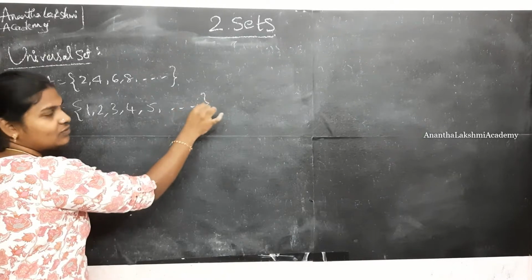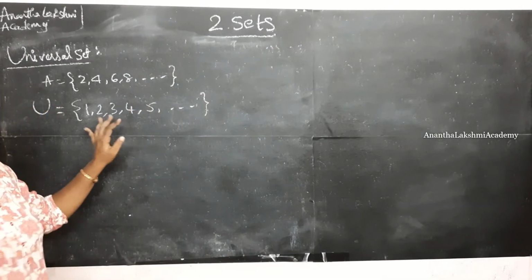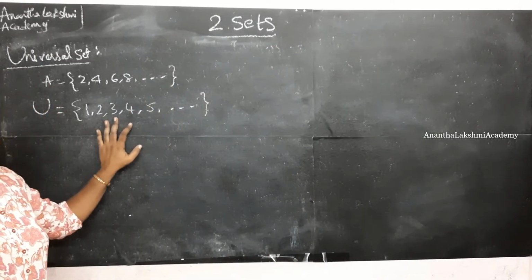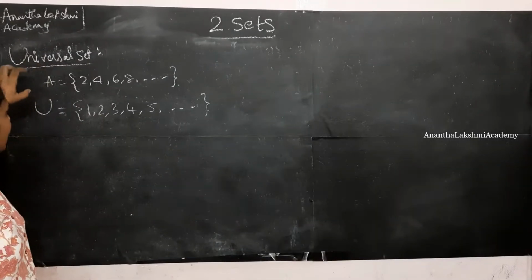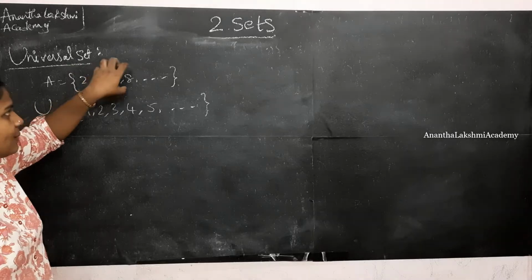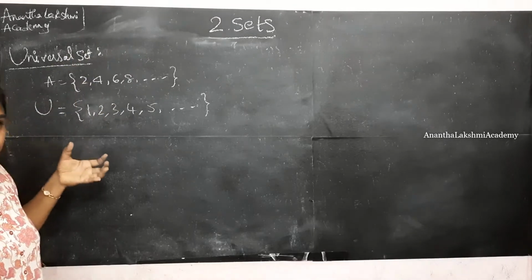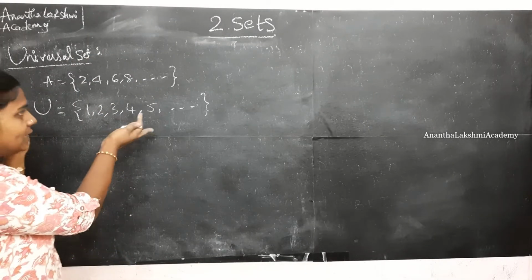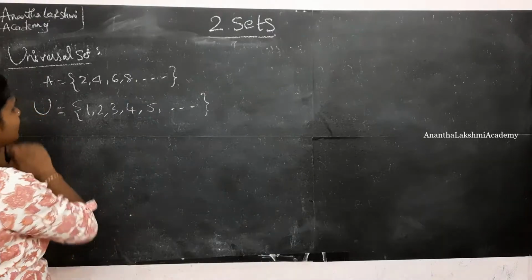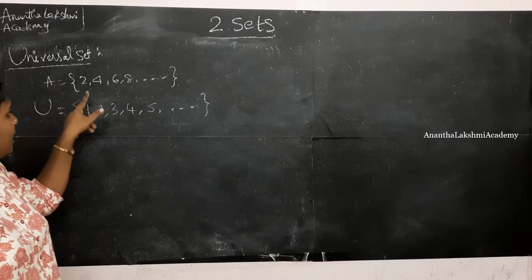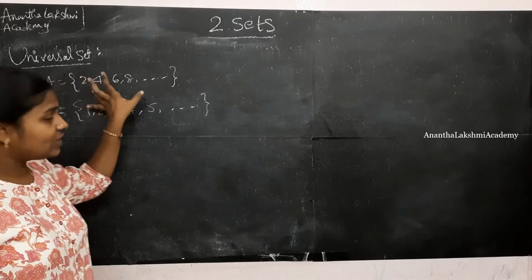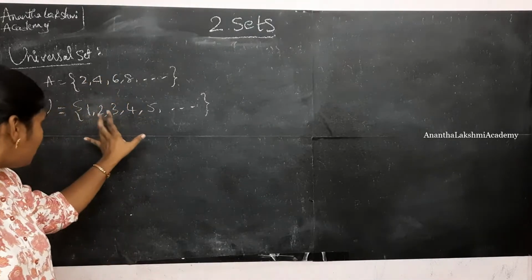In the set of natural numbers, that is nothing but 1, 2, 3, 4, 5 and so on, it goes on. So when a set is defined on some constraints of a particular place or a particular set, then that is known as the universal set.